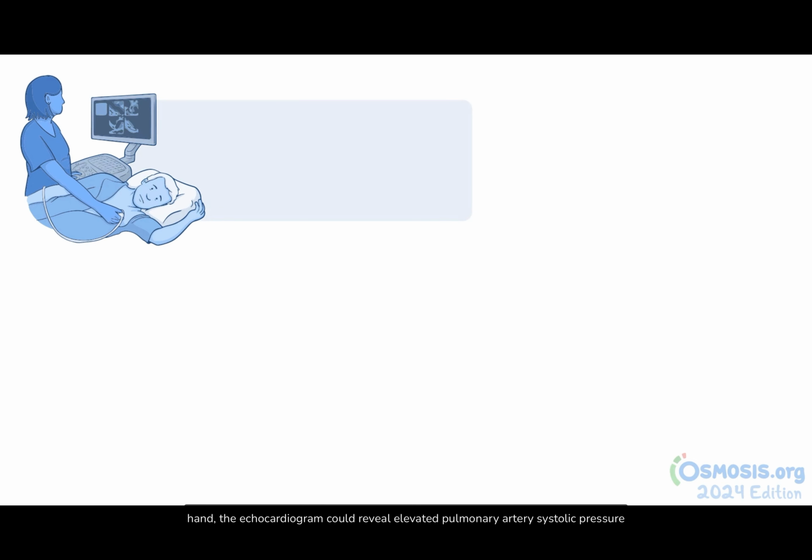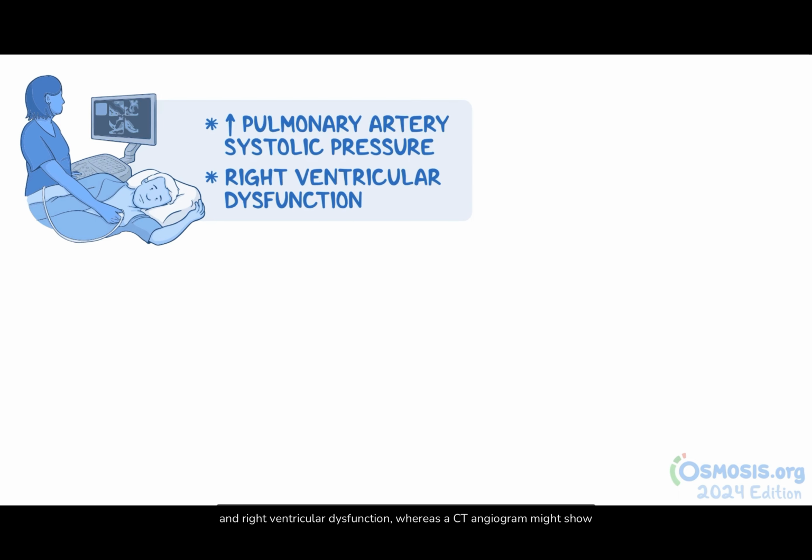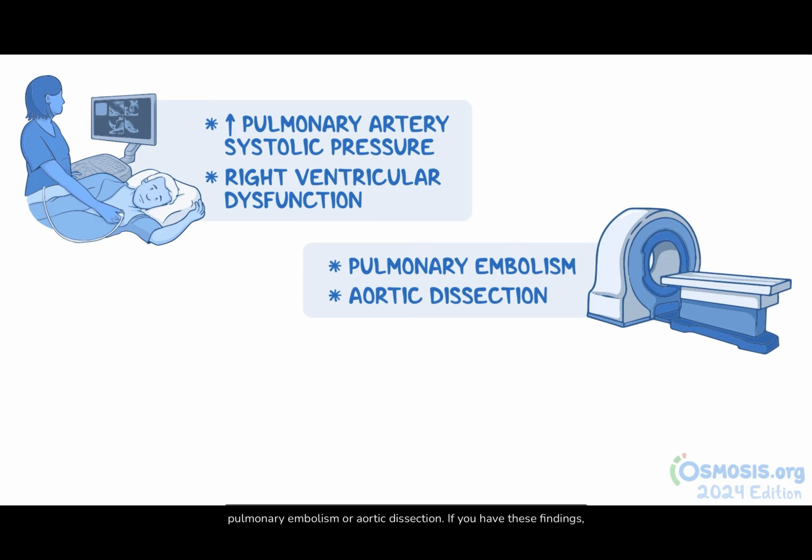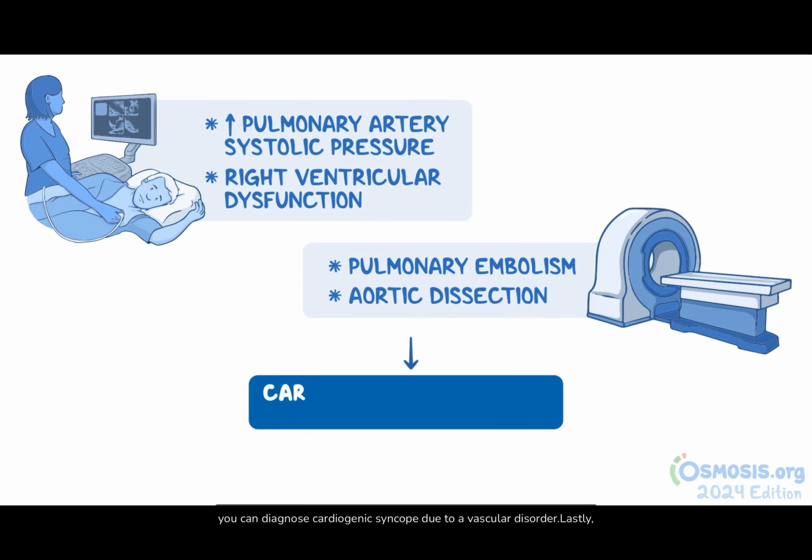On the other hand, the echocardiogram could reveal elevated pulmonary artery systolic pressure and right ventricular dysfunction, whereas a CT angiogram might show pulmonary embolism or aortic dissection. If you have these findings, you can diagnose cardiogenic syncope due to a vascular disorder.